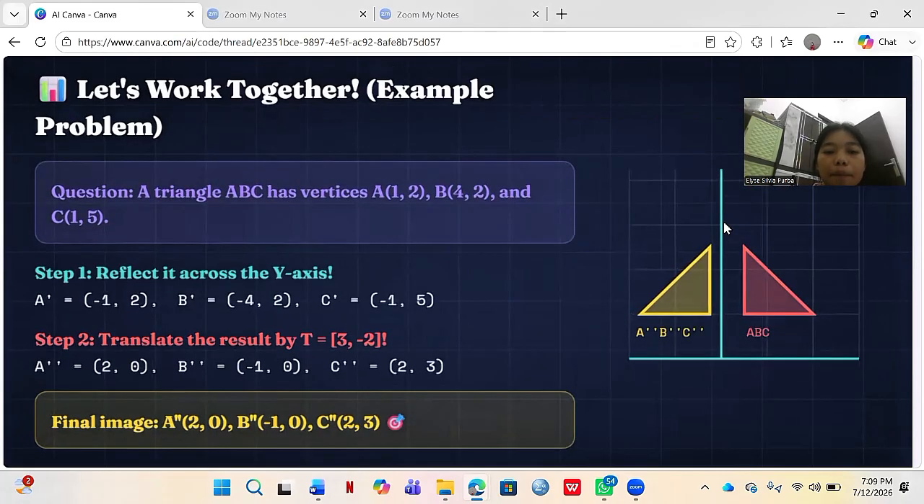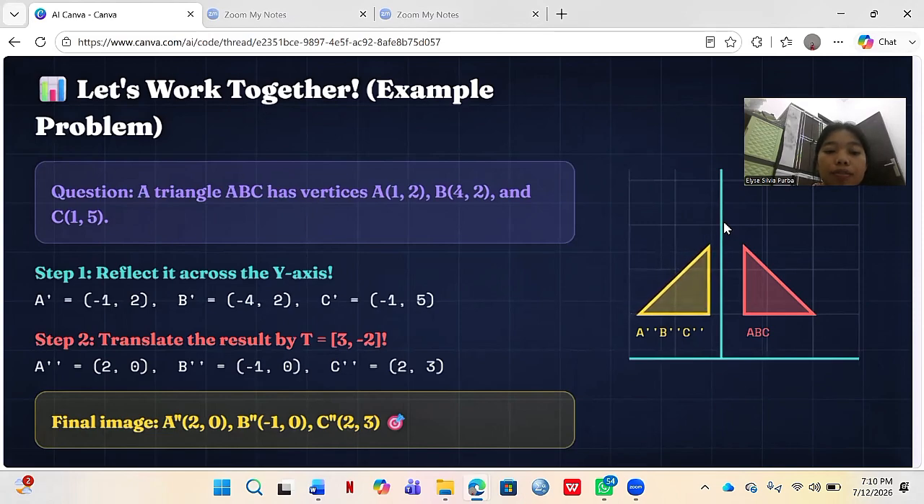Let's practice with a step-by-step problem solving example. Suppose we have point A with coordinates 1, 2. Step 1. Let's reflect it across the y-axis. According to our formula, the x value becomes negative. So, the intermediate image, A prime, is minus 1, 2.